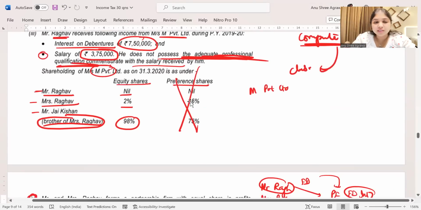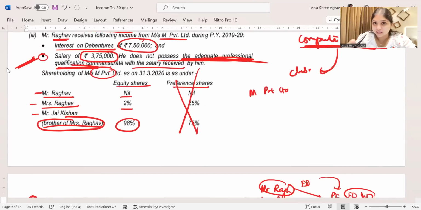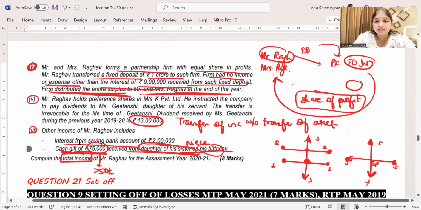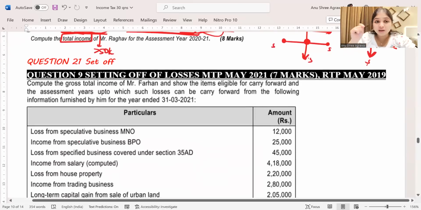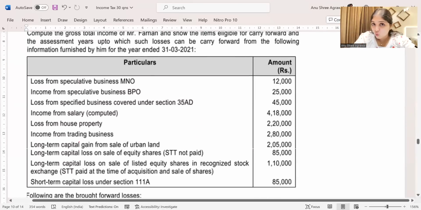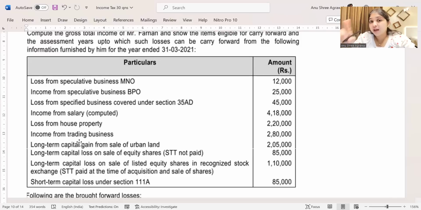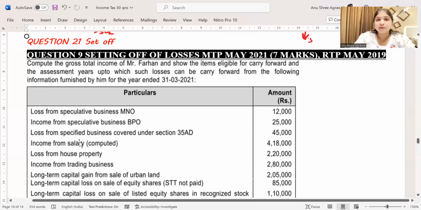Then after all of this, we discussed the salary concept. Mrs. Raghav plus her relatives are having at least 20% equity shares in the company. In that same company, Mr. Raghav is employed without any professional or technical qualifications. So whatever is his salary income, the salary income will be clubbed in the hands of Mrs. Raghav. Then we discussed that if Mr. Raghav is transferring his income without transferring the asset, then whatever income he has transferred will be clubbed in his hands only. And in the whole of clubbing, always remember one simple point: you always compute the income first in the hands of the person who has earned the income. That computed number only you club. Okay, so this was question number 20.